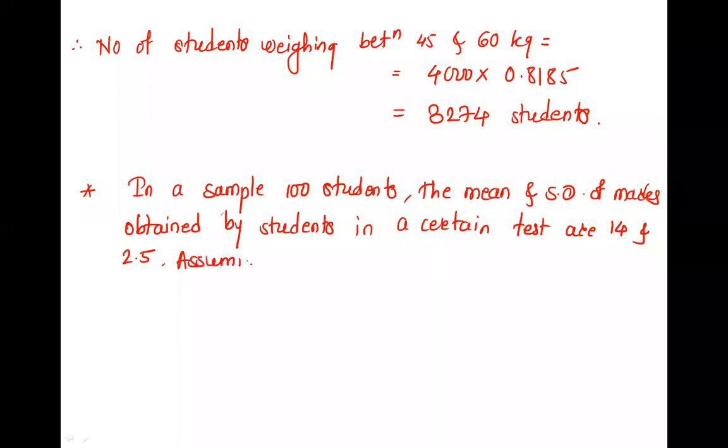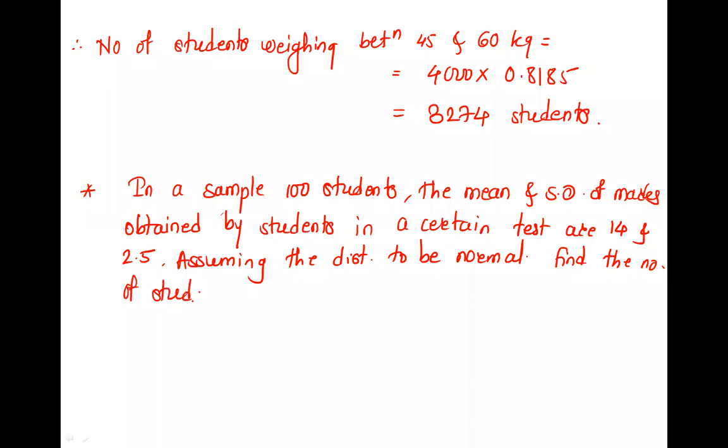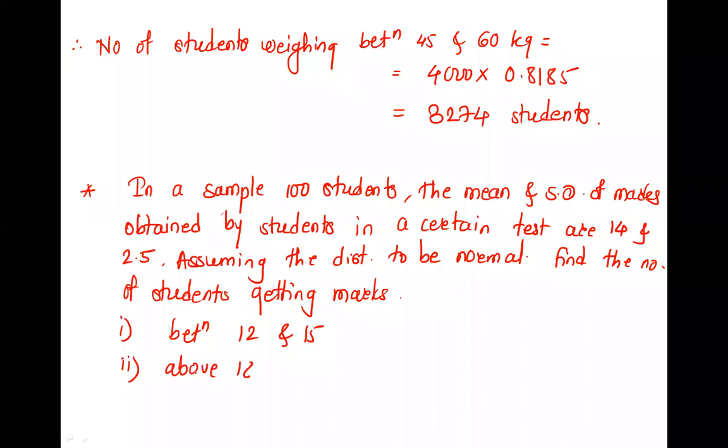Assuming the distribution to be normal, find the number of students getting marks: first, between 12 and 15; second, above 18; and third, below 8.